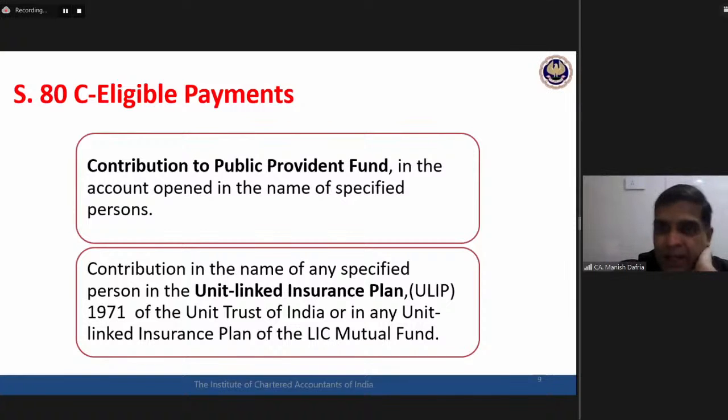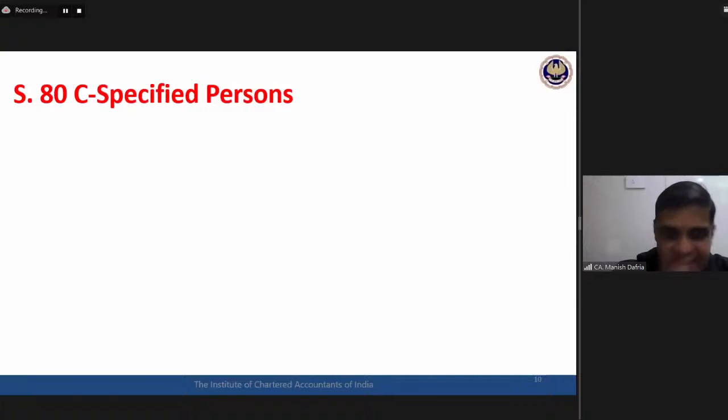I might already know LIC and PPF and ULIP and everything, but at the final level, and even at the IPCC inter level, I need to generate further clarity on in whose name these payments can be made, who the specified persons are. Okay, now let's develop that clarity. Again, try to read it very, very carefully, with the approach which I have already given to you. I'm going to create another question based on this.